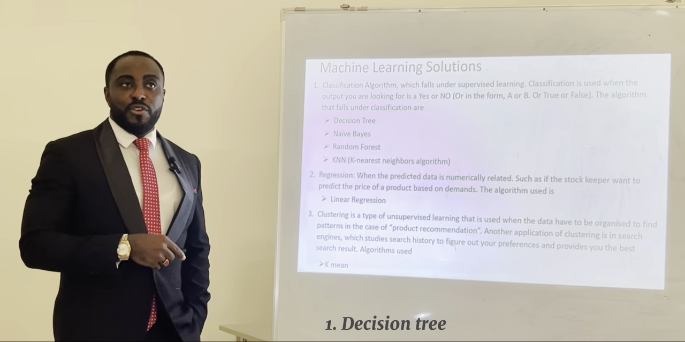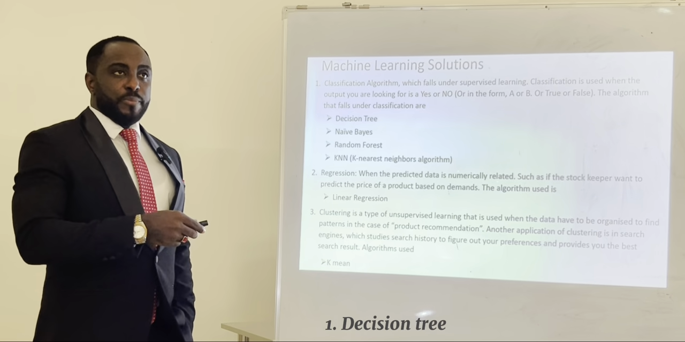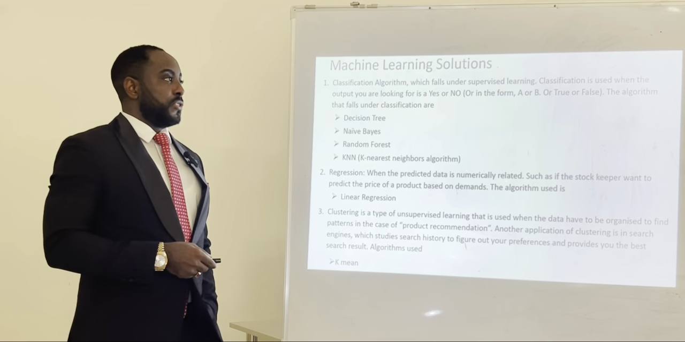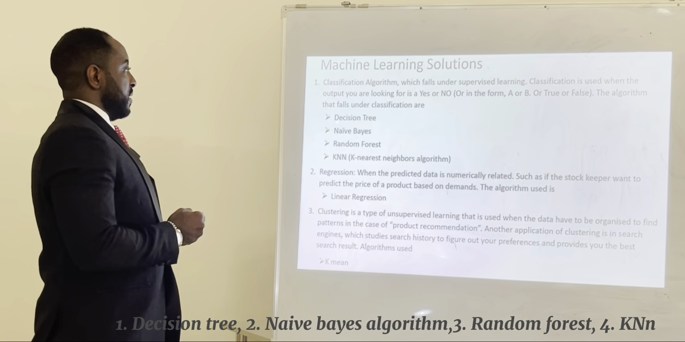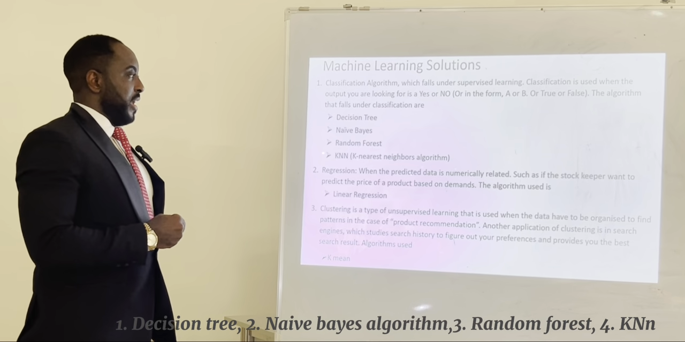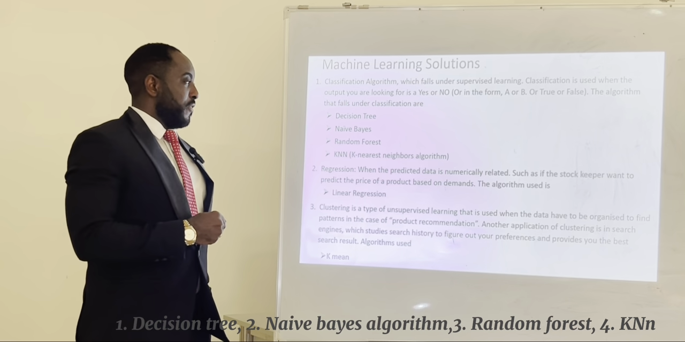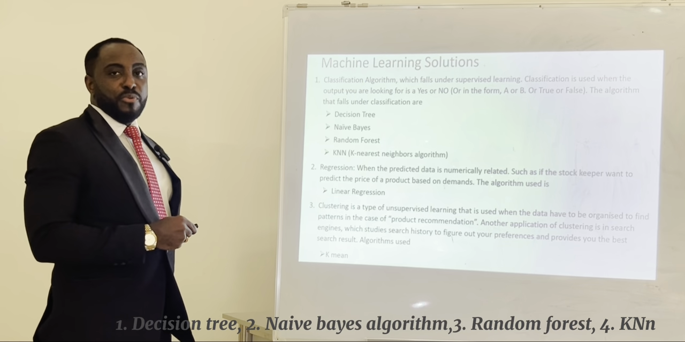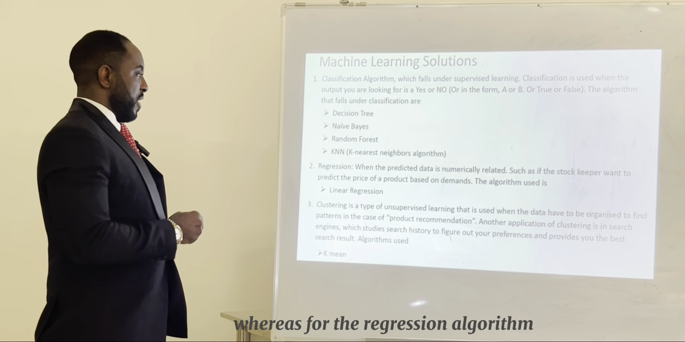The various algorithms that fall under classification are, one, the decision tree. We'll take this one after the other, and of course, we'll write a bit of code. We'll go deeper into this course in our next class. So, one, the decision tree, the naive Bayes algorithm, the random forest algorithm, then the KNN, the K nearest neighbor algorithm.